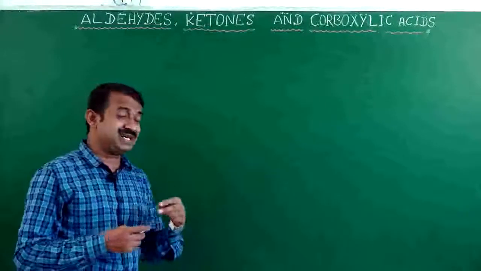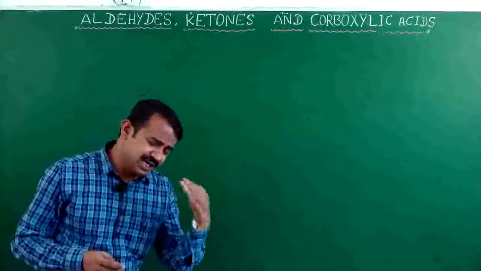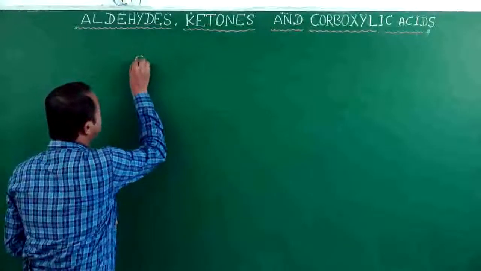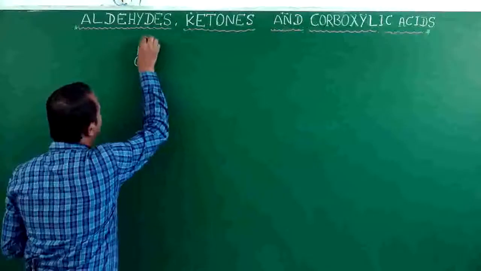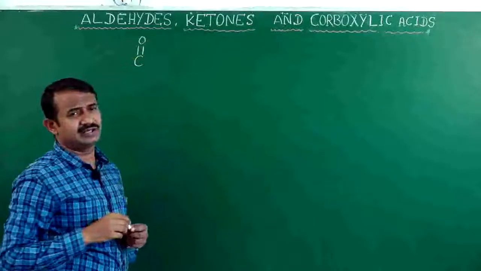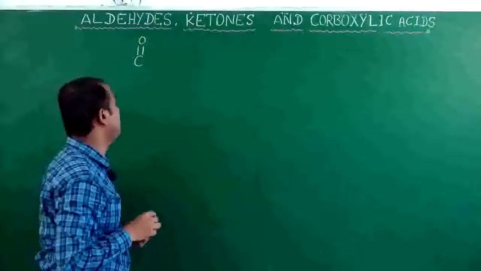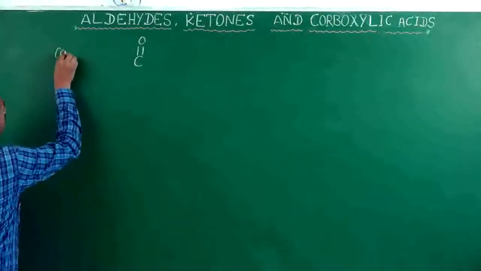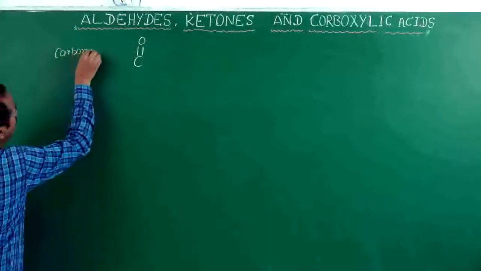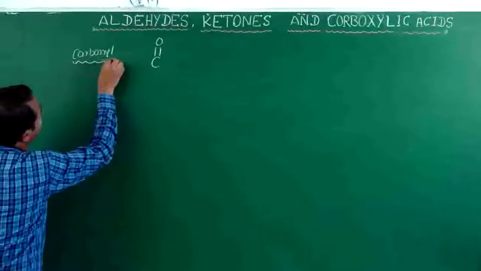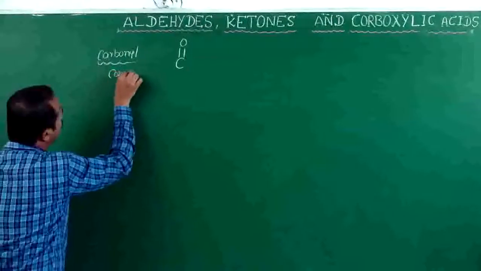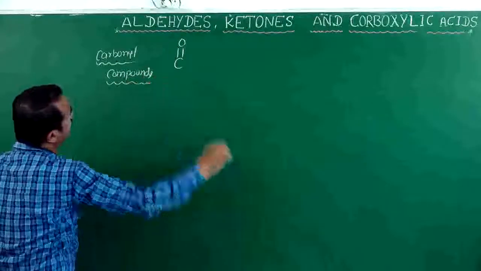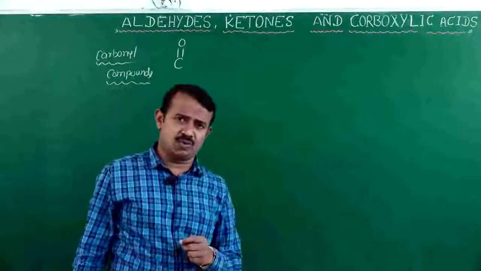examinations. Here the carbon atom is bonded with oxygen with a double bond, and that is called a carbonyl compound. What are carbonyl compounds? Aldehydes and ketones are called carbonyl compounds.